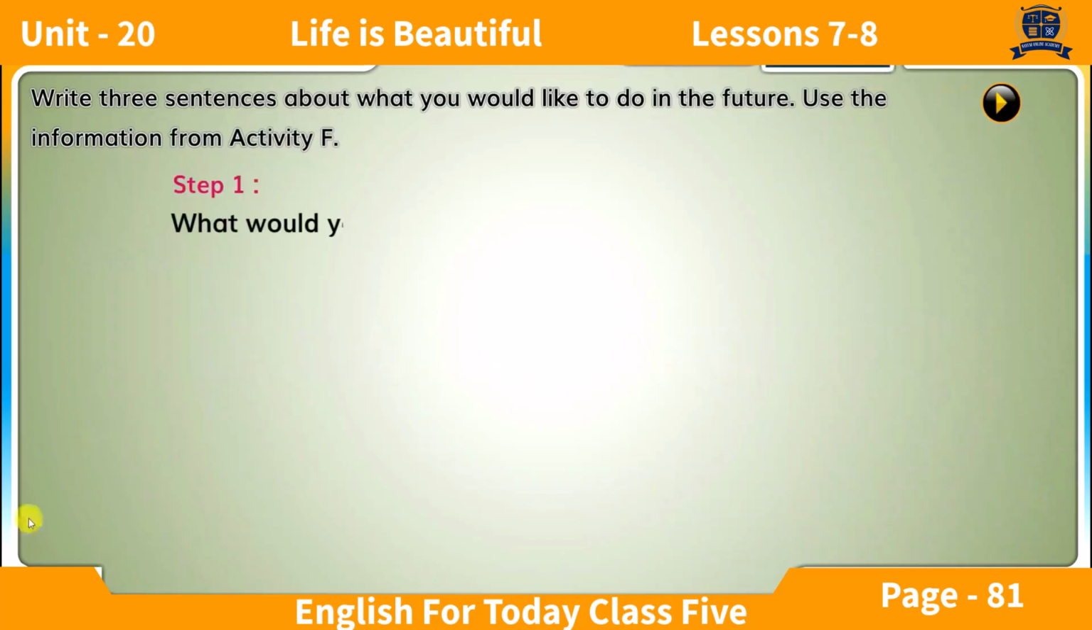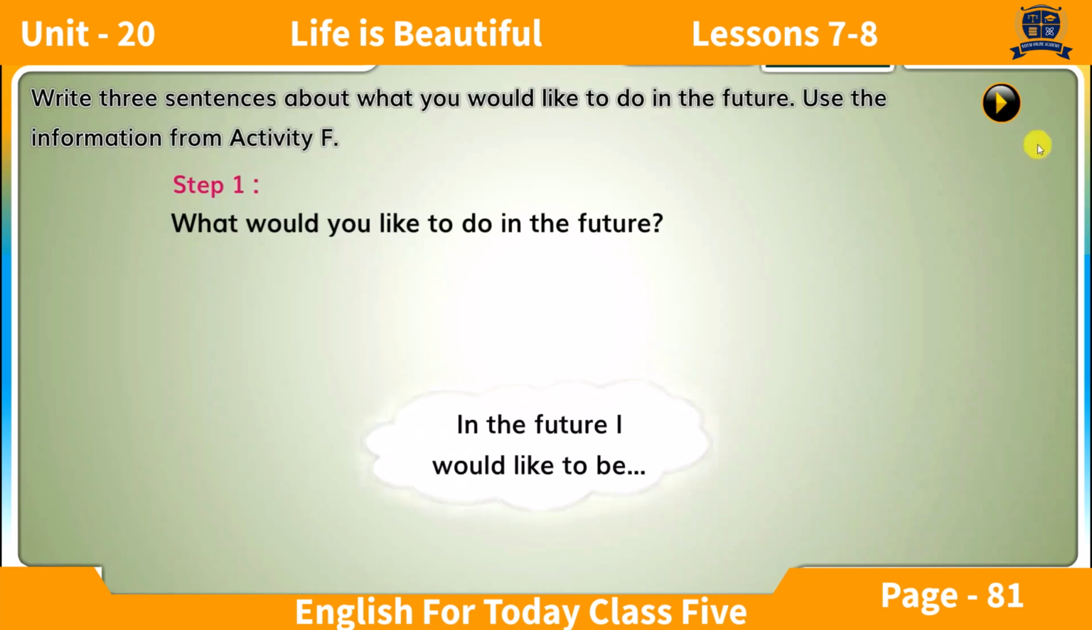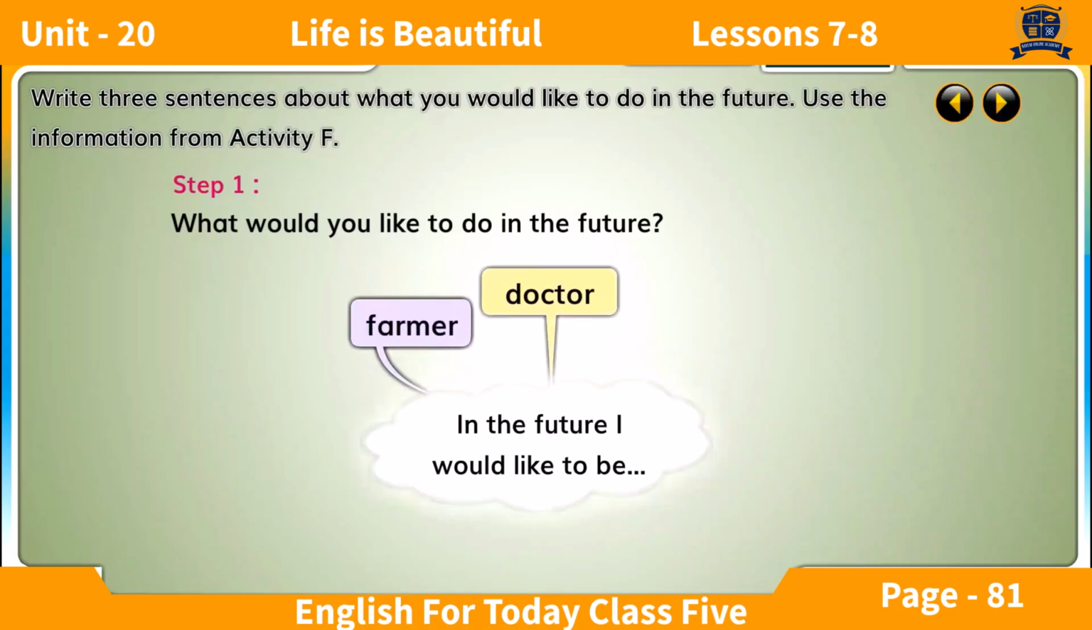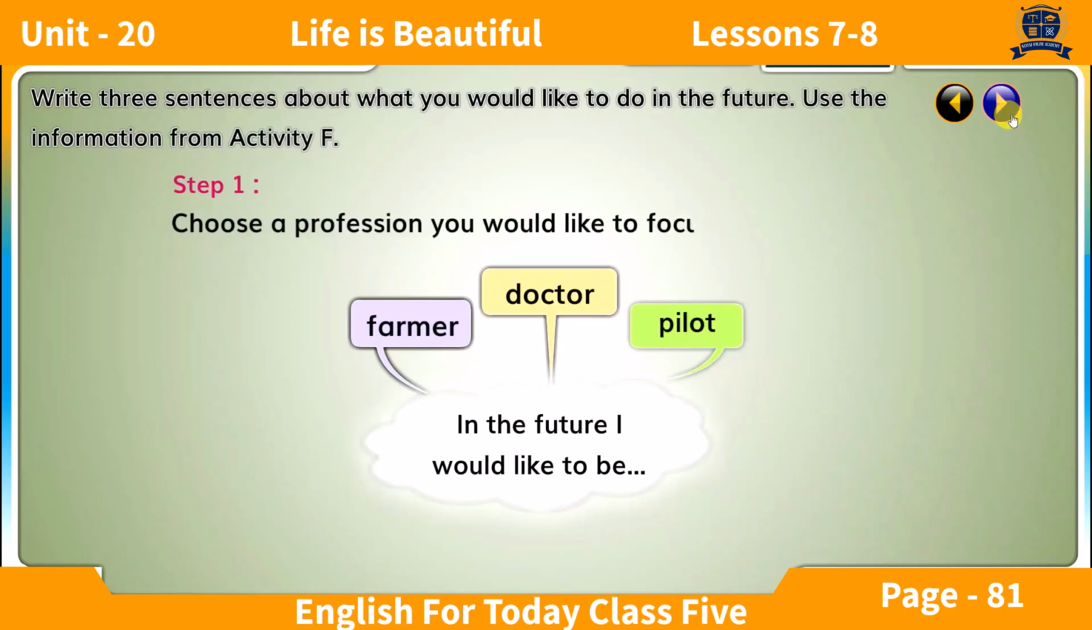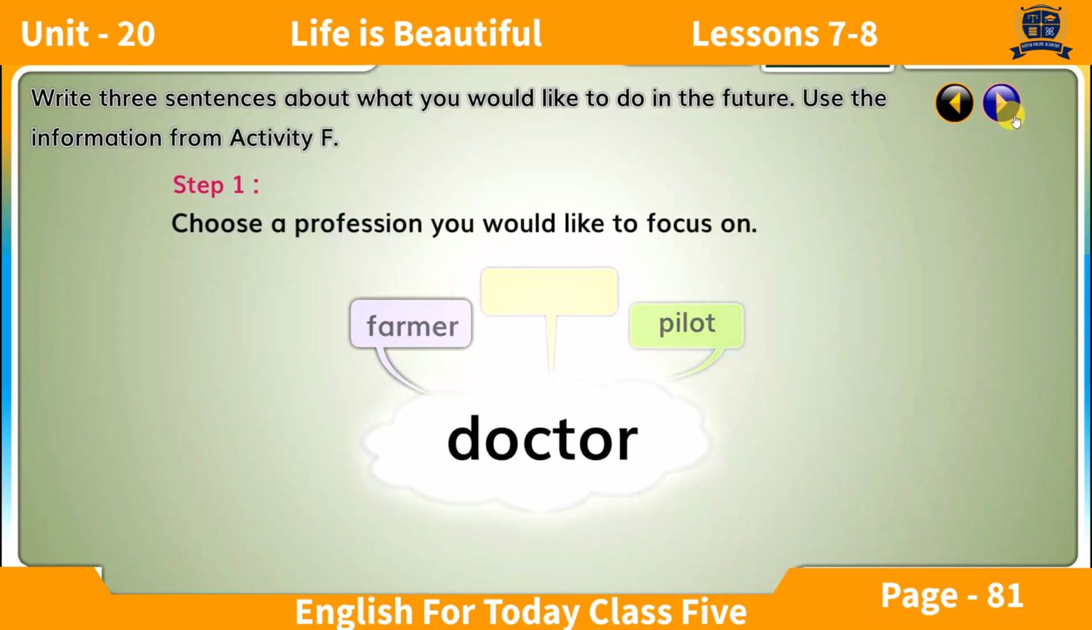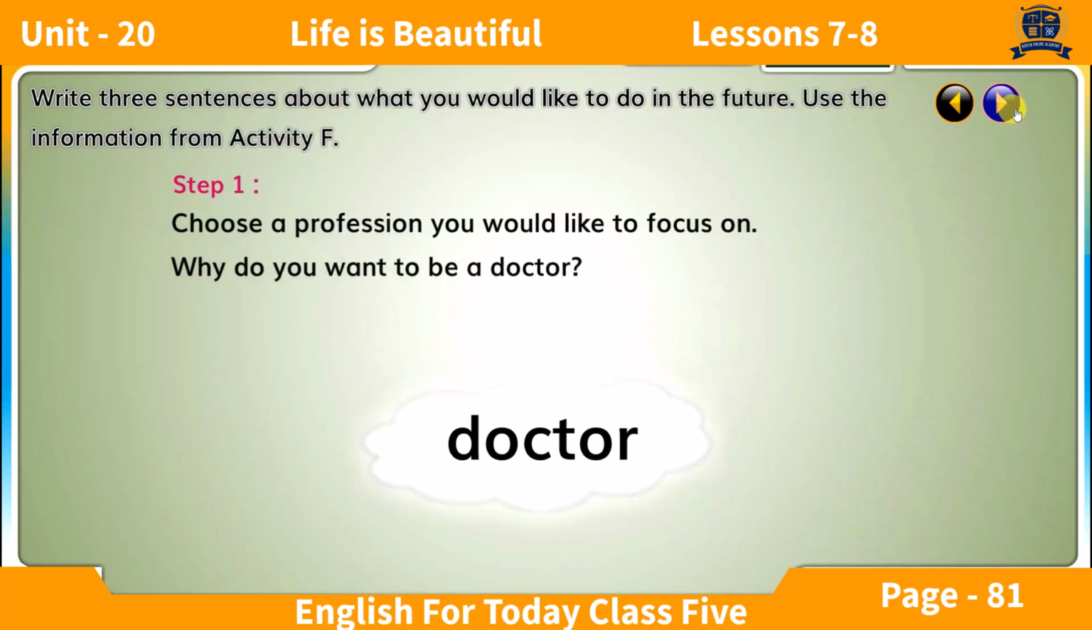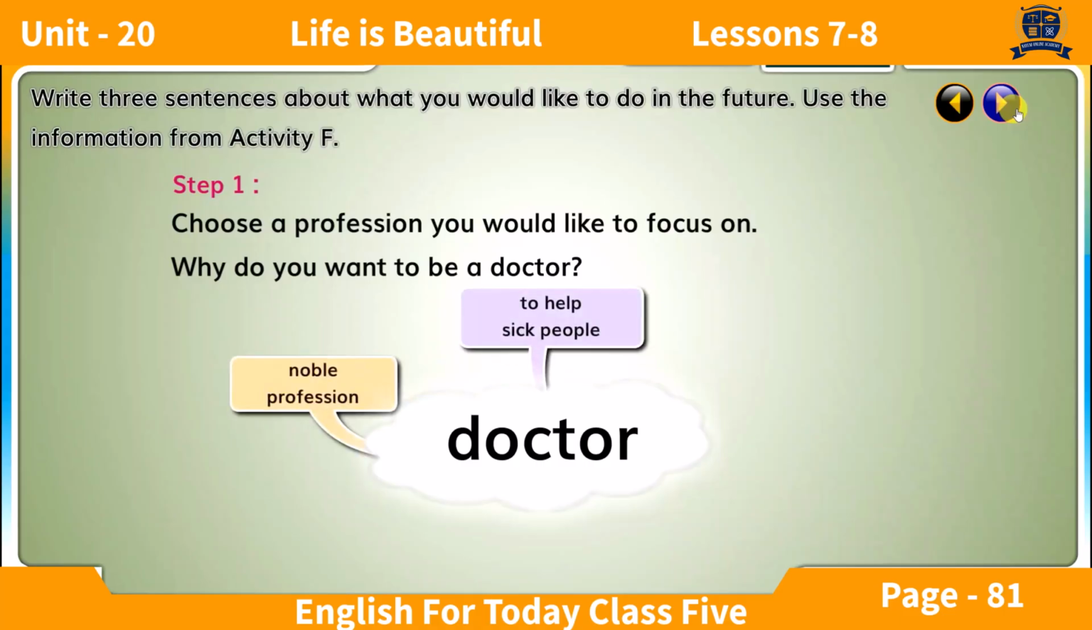Step 1. What would you like to do in the future? In the future, I would like to be a farmer, doctor, pilot. Choose a profession you would like to focus on. Doctor. Why do you want to be a doctor? Noble profession to help sick people, training and practices.